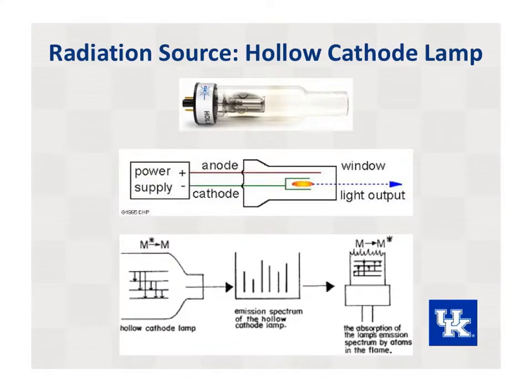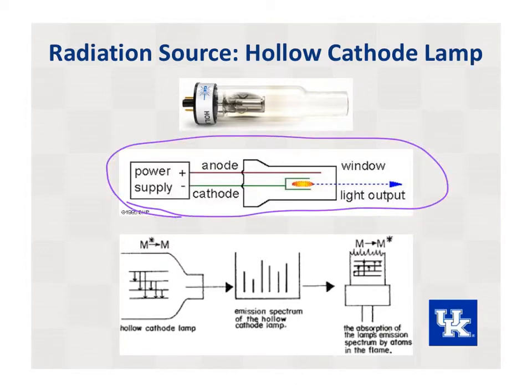We are using a hollow cathode lamp as our radiation source. Here's how it works. First, an electric current is produced between the anode and the cathode, which produces a high-energy plasma from the buffer gas, which is usually neon or argon. Second, the excited buffer gas collides with the cathode, which is made of the metal you're analyzing, knocking some of the metal atoms off of the cathode.